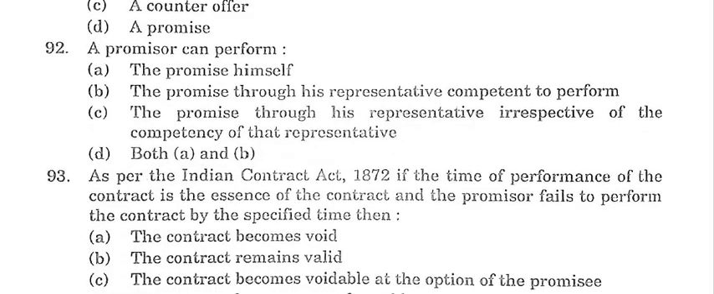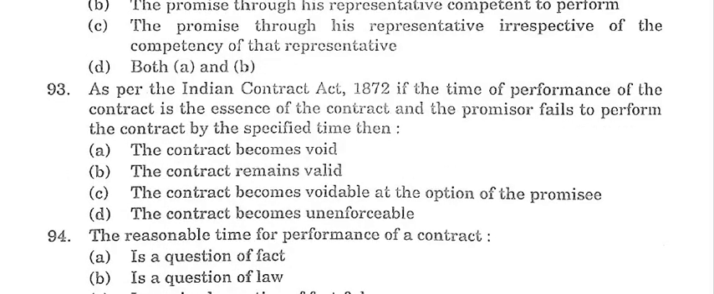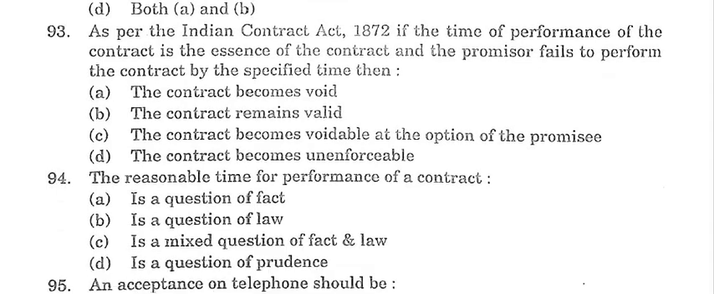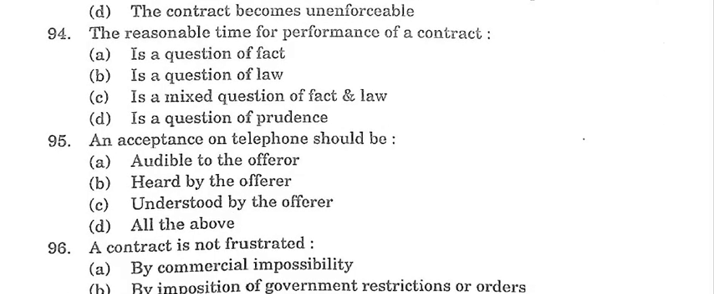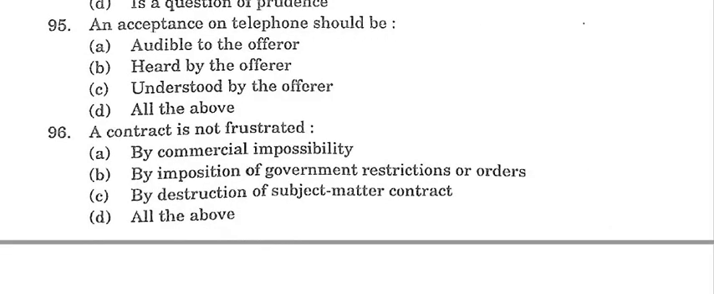As per the Indian Contract Act 1872, if the time of performance of the contract is the essence of the contract and the promisor fails to perform the contract by the specified time, then answer is C. The contract becomes voidable at the option of the promisee. Next question, your 94. The reasonable time for performance of a contract, answer is A. Is a question of fact. Next question, your 95. An acceptance on telephone should be, answer is D. All of the above. Next question, your 96. A contract is not trusted, answer is D. All of the above.